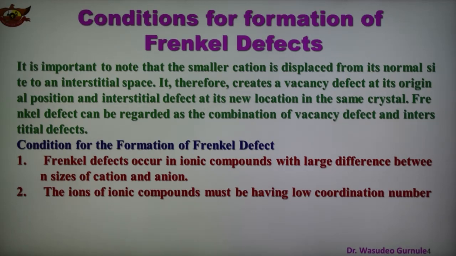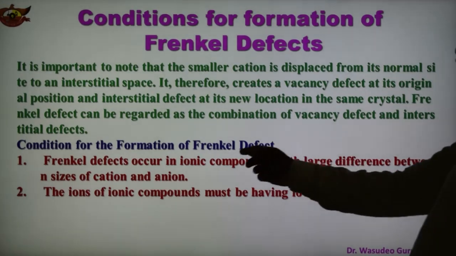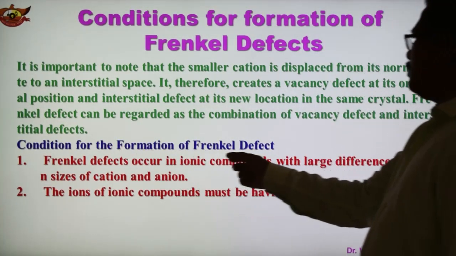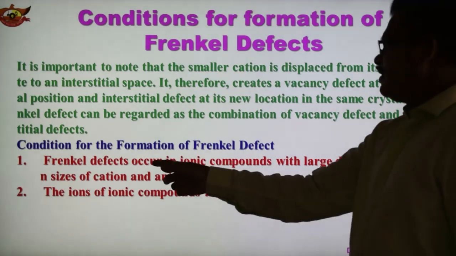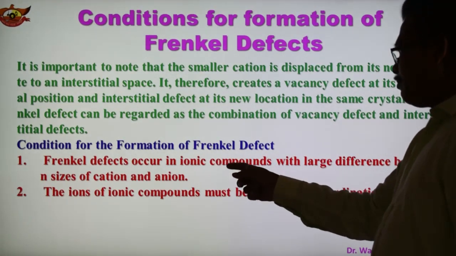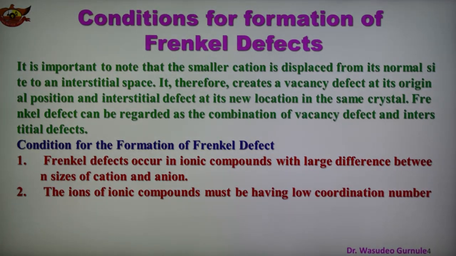First condition is that Frenkel defect occurs in ionic compounds like ZnS, AgCl, like that.